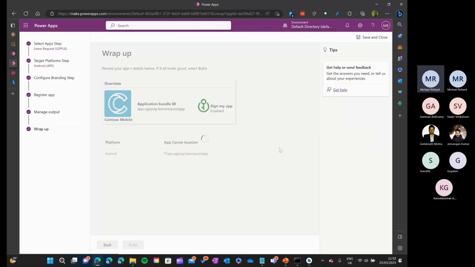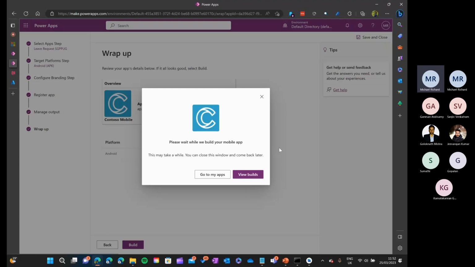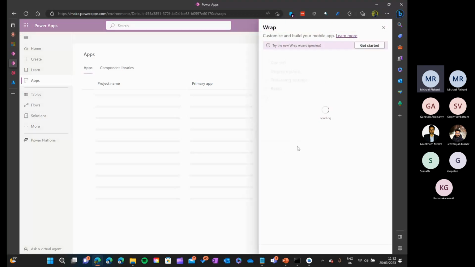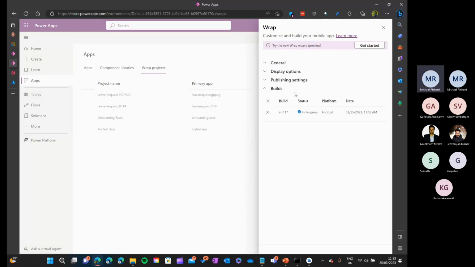I remember day before yesterday or yesterday it took around 1 hour for an app called onboarding app, which is why I didn't show that, though that app was looking very nice. Okay, so now the build is in progress. You can see that here. The build will fail because, as I said, the automated signing fails. So once the build fails, we will click edit in the wrap project and remove the automated signing and proceed.